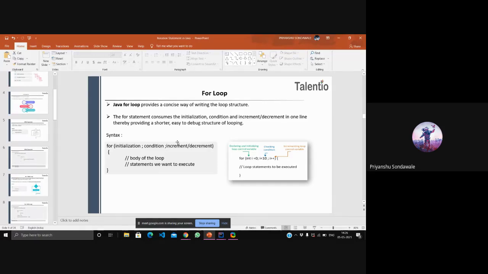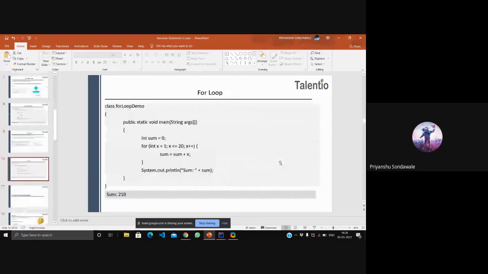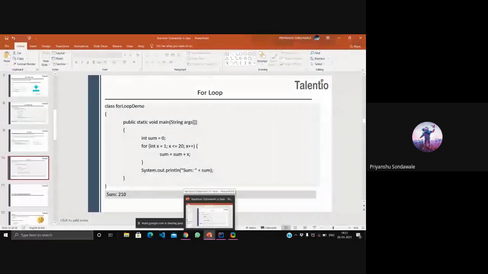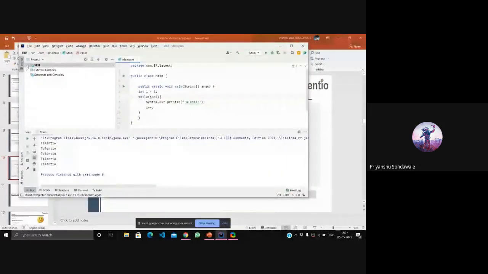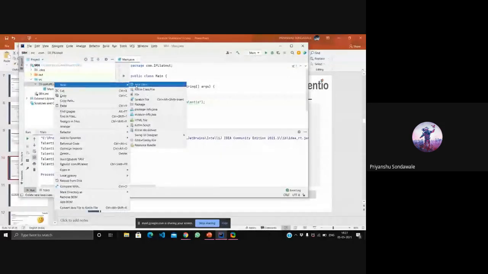So you see the syntax here for initialization, condition, and increment/decrement. After that let's see one simple for loop program for better understanding. Let's go to our compiler. We'll go to our resource file, find our package, right click, then new Java class.